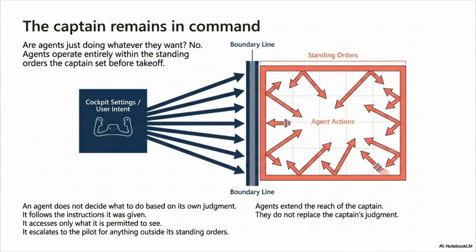Are agents just doing whatever they want? No. Agents operate entirely within the standing orders the captain set before takeoff. Look at the diagram. Cockpit settings and user intent on the left. The boundary line in the middle. Agent actions on the right, operating freely within the space the captain defined, but unable to cross the boundary. An agent does not decide what to do based on its own judgment. It follows the instructions it was given. It accesses only what it is permitted to see. It escalates to the pilot for anything outside its standing orders. Agents extend the reach of the captain. They do not replace the captain's judgment.